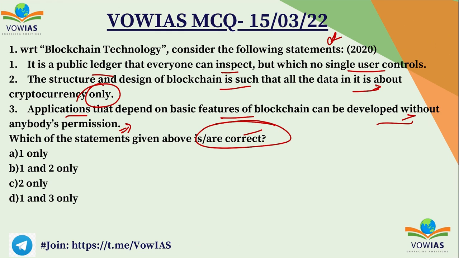So if you see the first statement, it is right. Blockchain is a decentralized technology where no single user will have complete control. So the first statement is right. The second statement is wrong because cryptocurrency uses the blockchain technology, but blockchain technology itself has multiple uses. Cryptocurrency is just one use. So the second statement is wrong. But the third statement, application that depends on the basic features of blockchain can be developed without anybody's permission, is also right. So D, 1 and 3, is the correct answer.